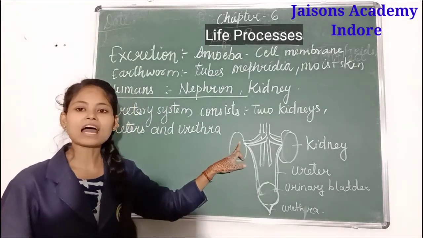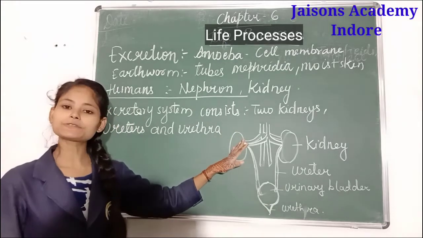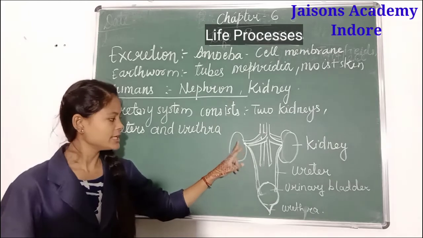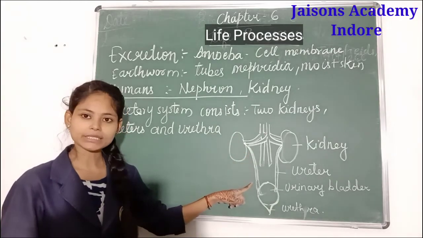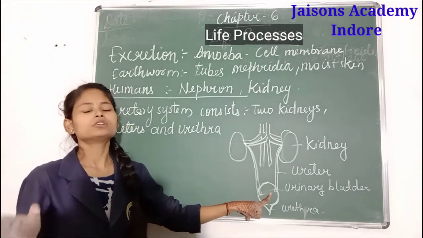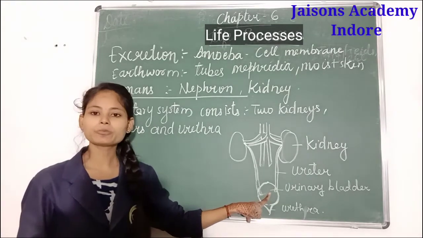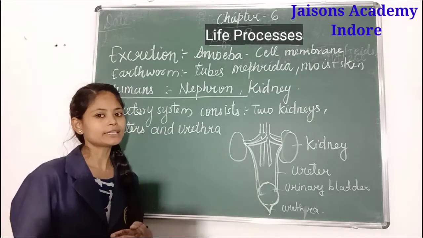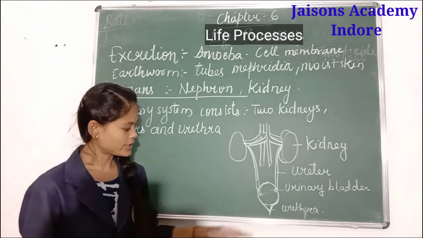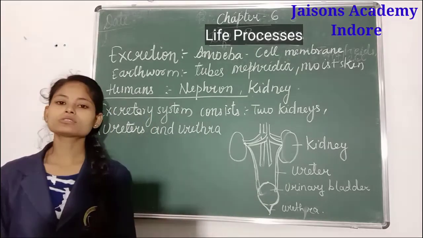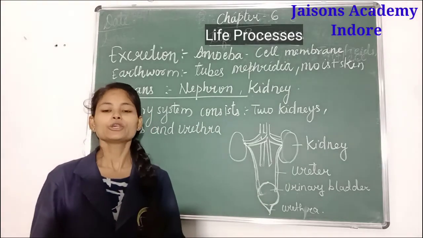Afterward, the blood which is filtered is passed back to the body, and the waste which is not filtered goes through the ureters and is stored in the urinary bladder. The waste material stored in the urinary bladder is basically the urine, and it is stored until it is excreted, and then it is expelled out of the body through the urethra. In this way, the process of excretion takes place in human beings.